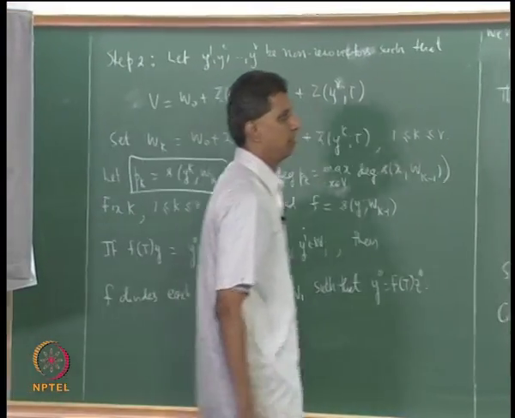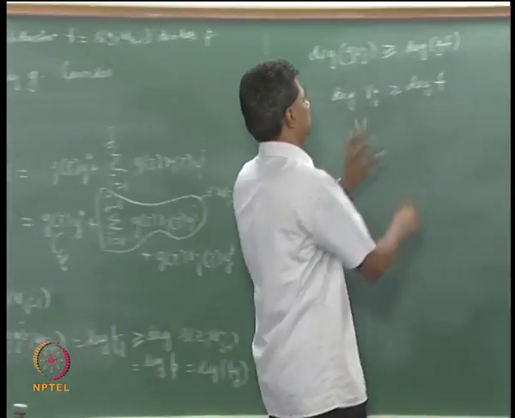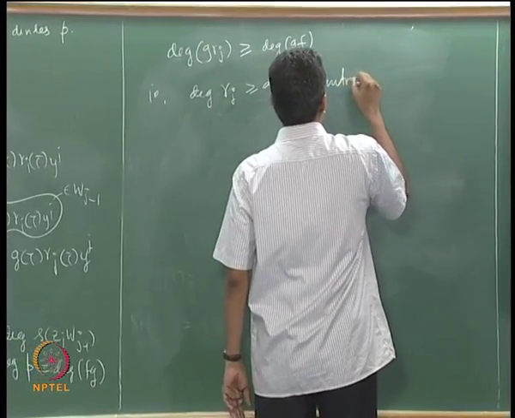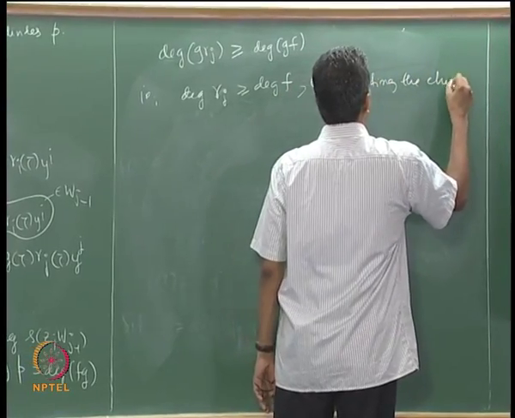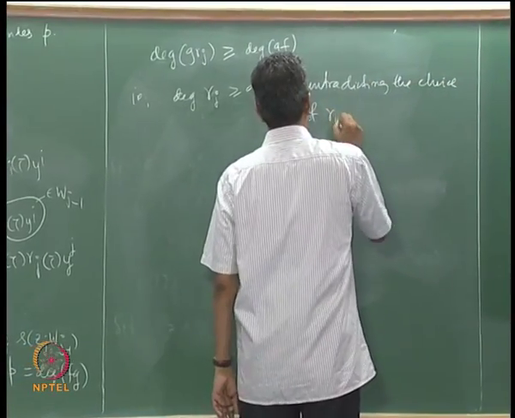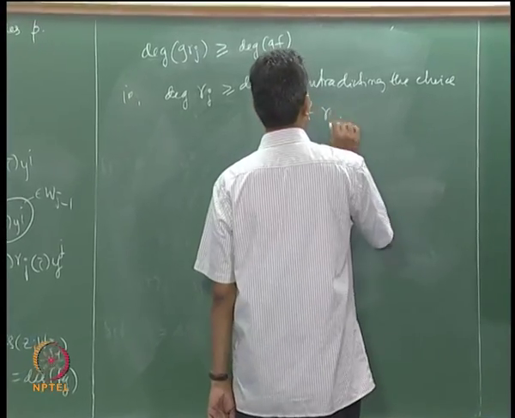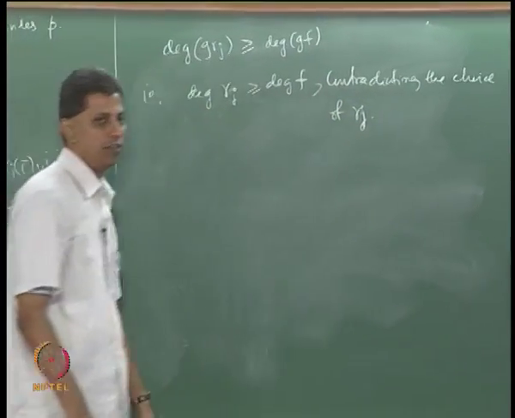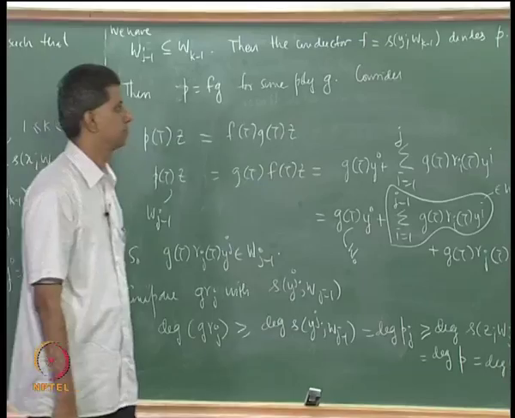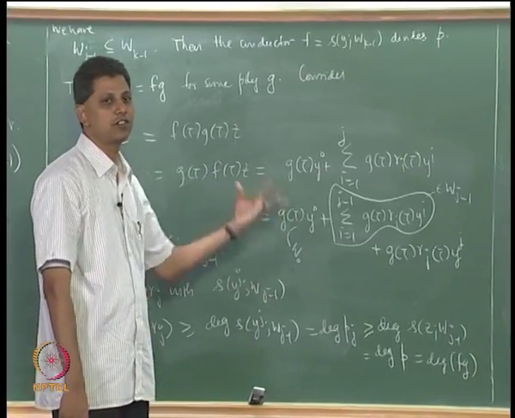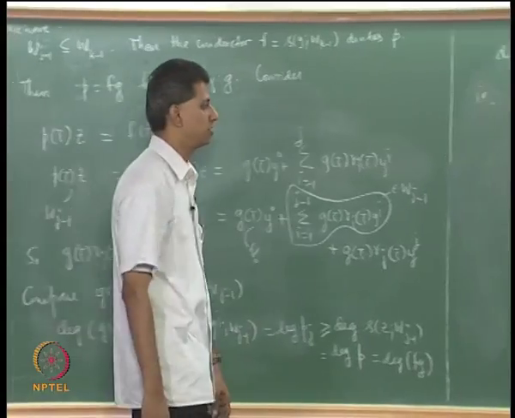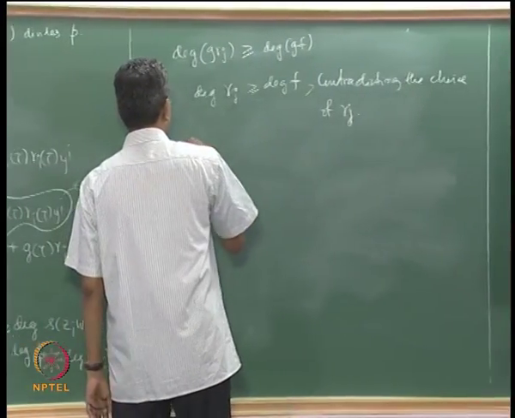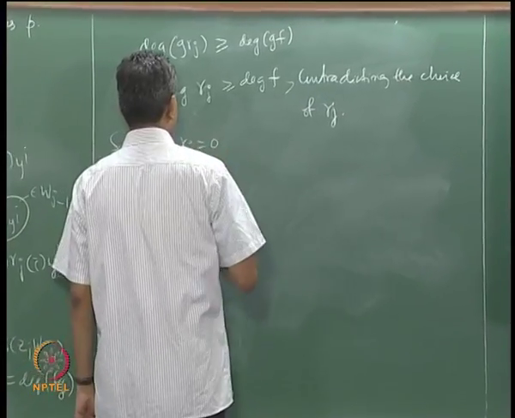I do not have that here, but remember that this contradicts the choice of R_i, in particular R_j. Degree of R_j cannot exceed the degree of f. The contradiction is because of the fact that we have assumed R_i is not 0. So each R_i must be 0.